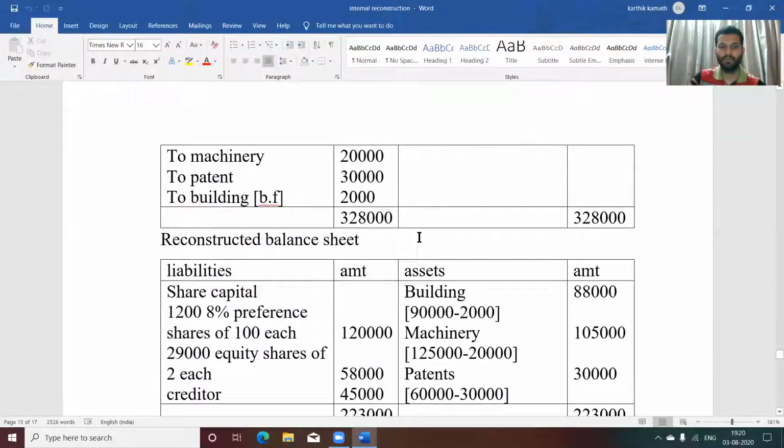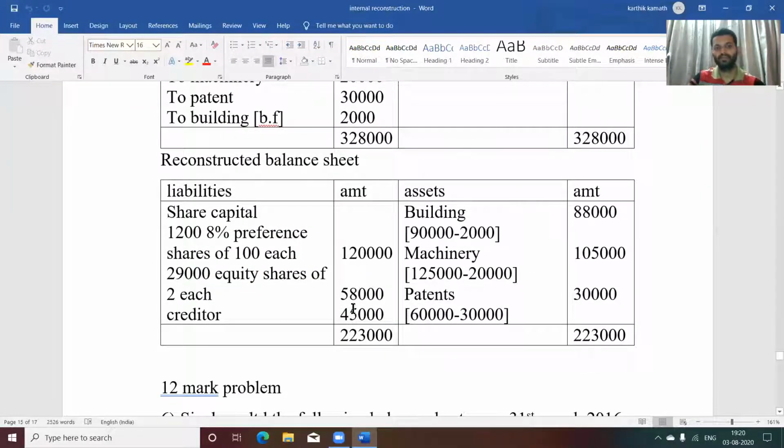29,000 into paid up value is 258,000. Creditors given, that is as it is 45,000. Building and depreciation value is there. Deduct that value. 90,000 minus 2,000, 88,000. Machinery, again there is a depreciable value. Then patents, again there is a depreciable value. That is 30,000 final amount. So if you add both the sides, you will get 2,23,000 as your answer.